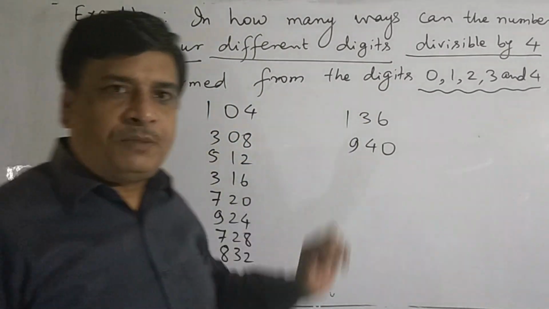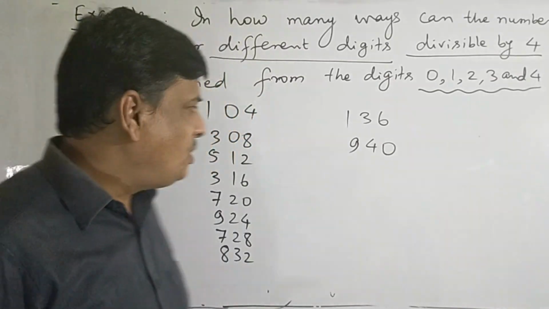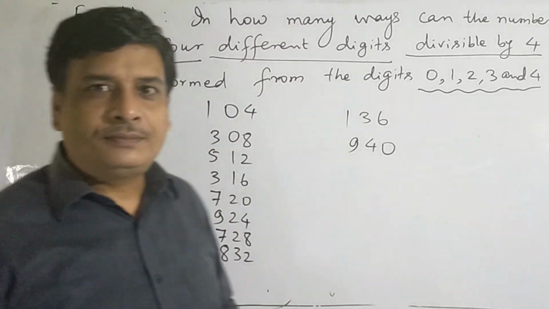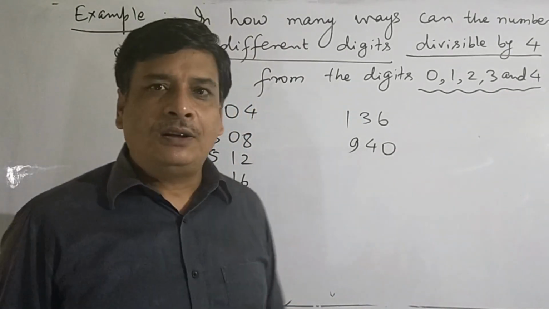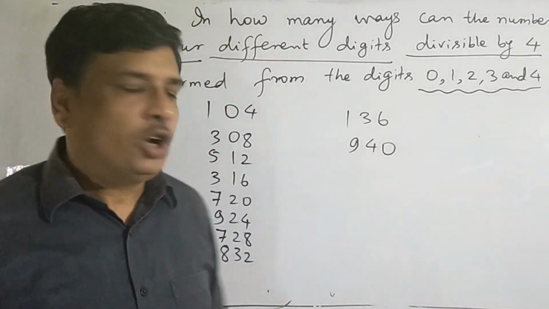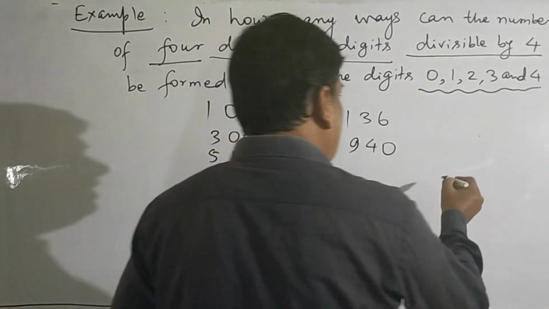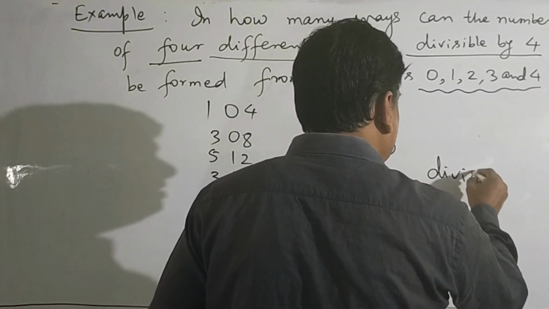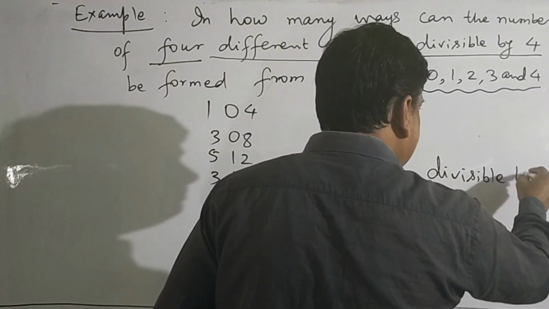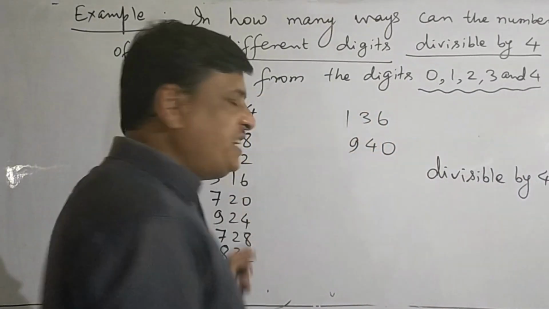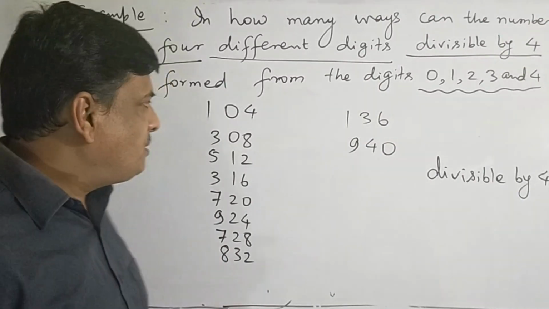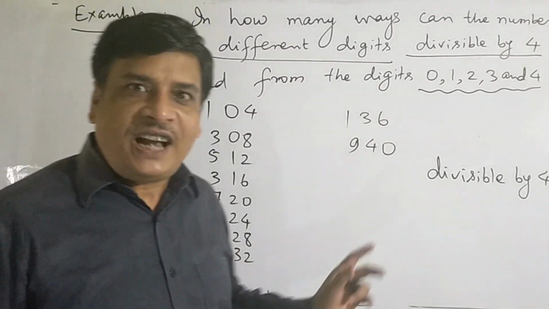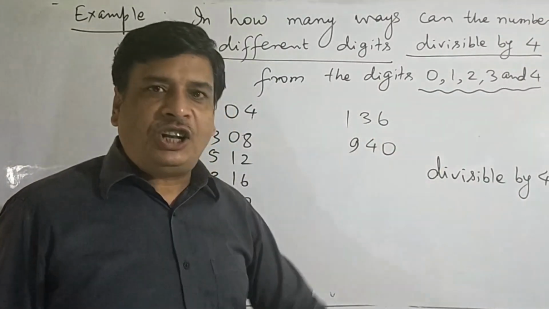We have made these numbers of 3 digits. All of you can check, these numbers are divisible by 4. I have taken the digit at the 100 place randomly. Although we have taken it randomly, these all numbers are divisible by 4.